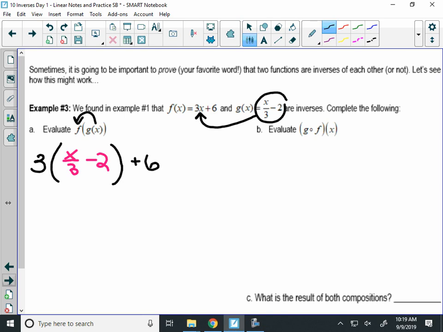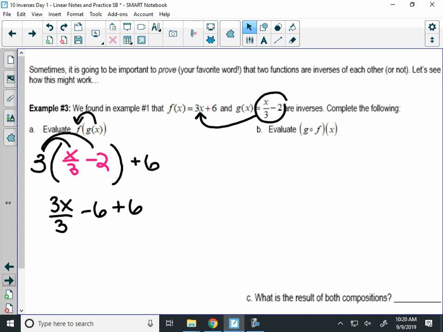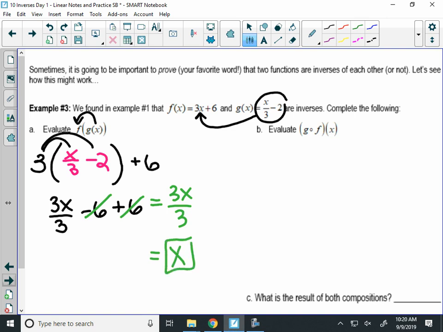Now what happens when I simplify this? I'll have 3x over 3 minus 6 plus 6. What happens to the 6's? They cancel, okay, which is 3x over 3, which equals x. All right, now, you might be thinking, okay, I can do that in my head. Why is she writing all this down?